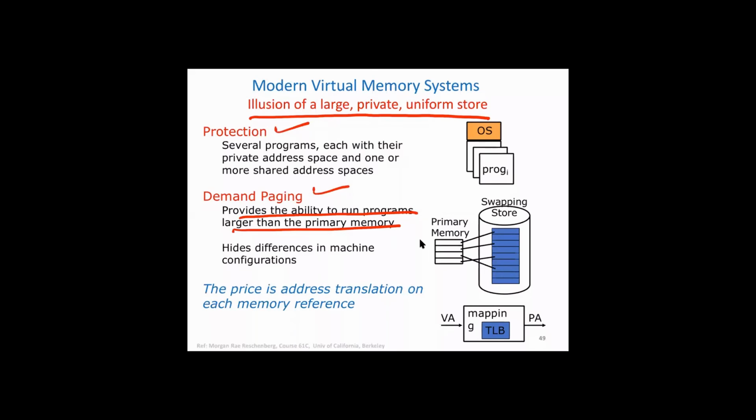We have not studied secondary memory so far, but it is also split into pages, like a disk, and we bring those pages that are needed to main memory whenever needed. That's called demand paging. We'll study that later. However, there is a cost, which is the extra translation, the conversion of virtual address to physical address, but this should happen at very fast speed.